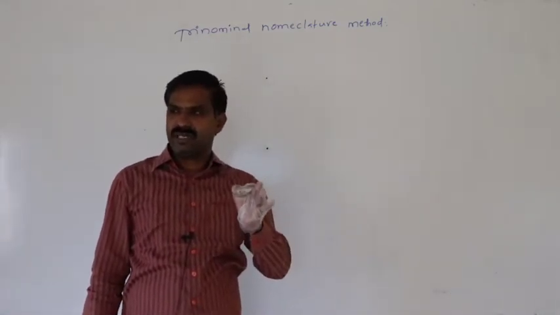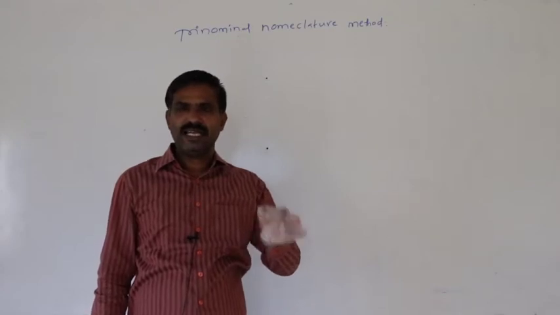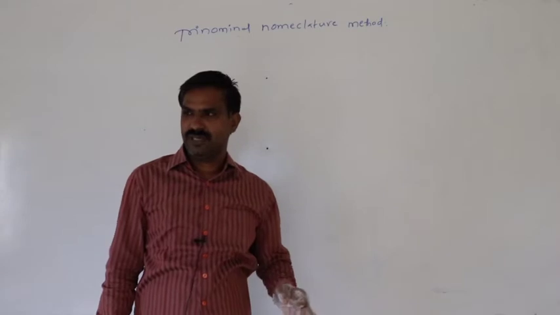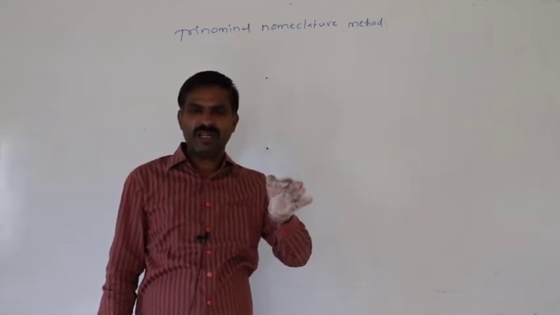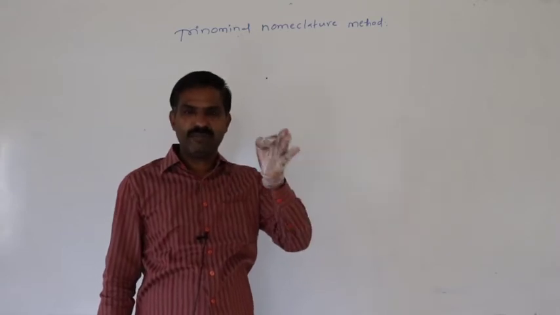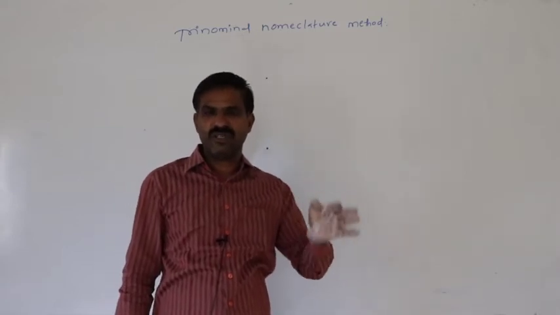Trinomial nomenclature method is an extension to the binomial nomenclature method.